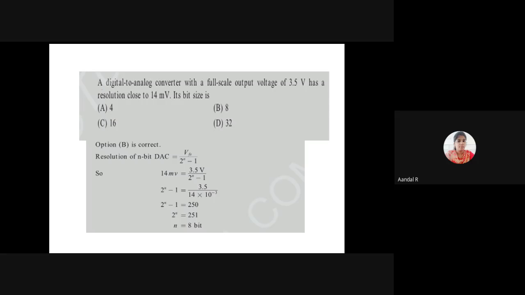So 14 millivolt is equal to 3.5 volt divided by 2 power n minus 1. By substituting all the values, I get n as 8 bit. So the answer is option B.